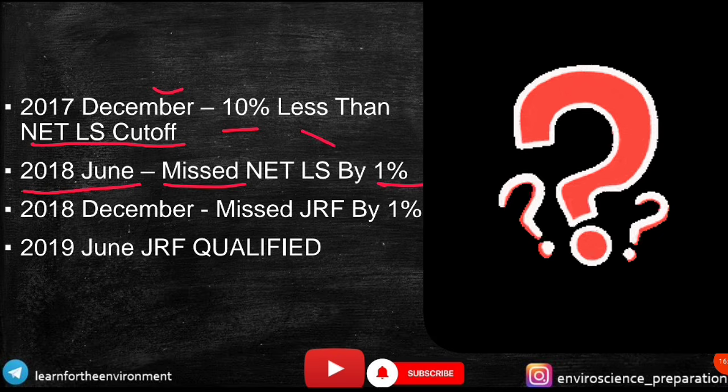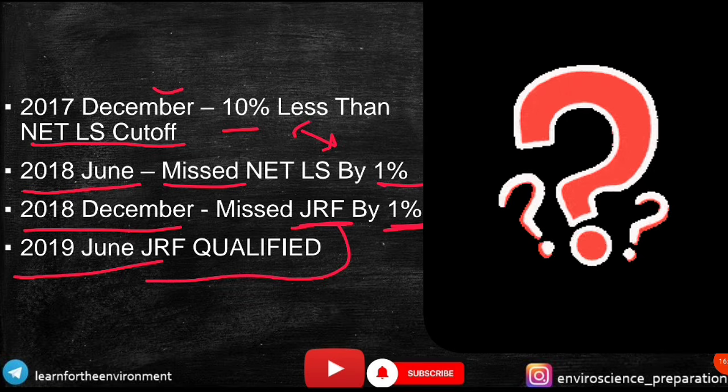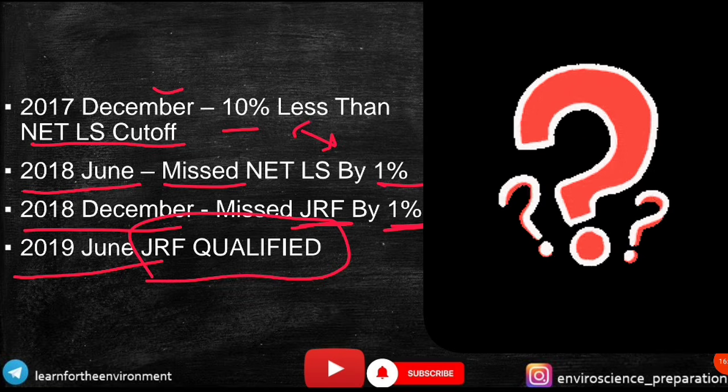So he was able to decrease the gap by 9%, that means he performed better, but he still missed the NET LS by 1%. But he didn't lose hope, and in December 2018 he qualified NET LS, but missed JRF by 1%. That was his third attempt. In the fourth attempt in June 2019, he qualified JRF and fulfilled his dream.